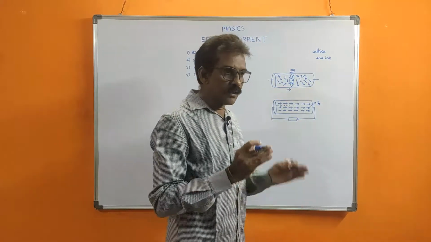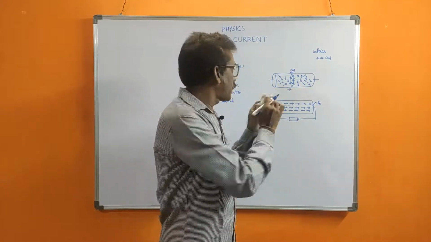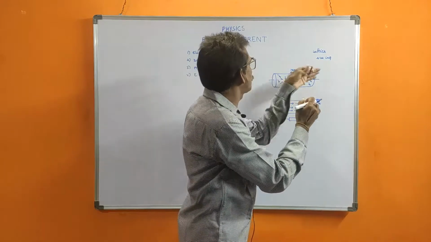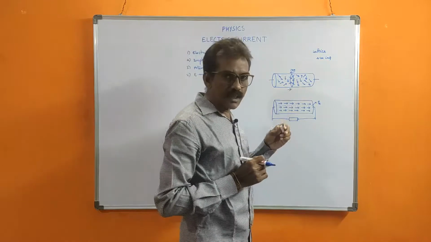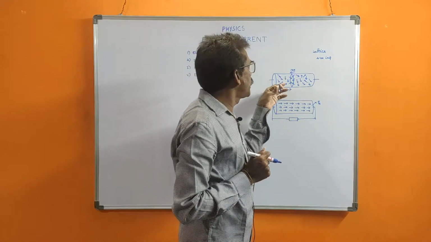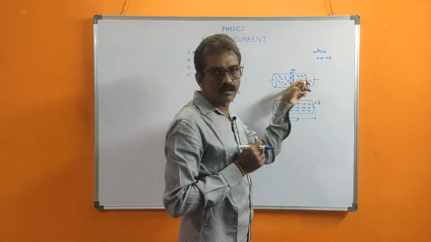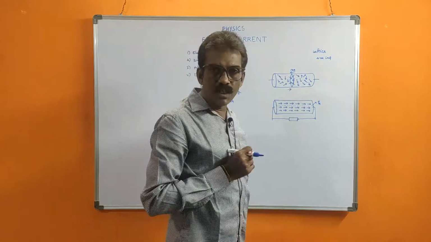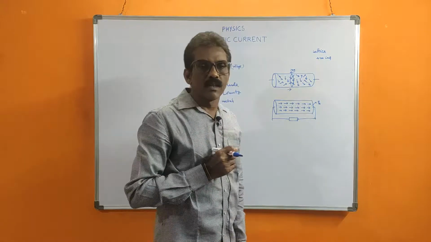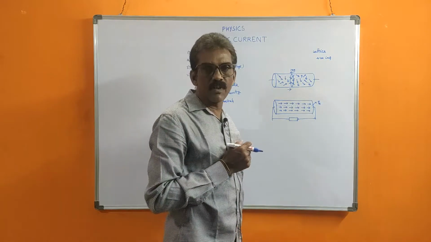Some move like this, some like this, in all directions. So the net charge cancels; there is no net movement.